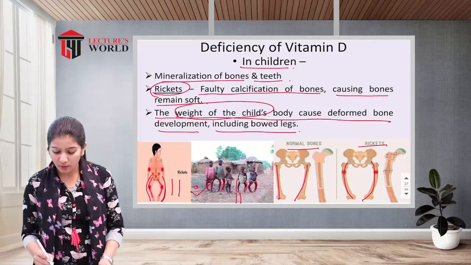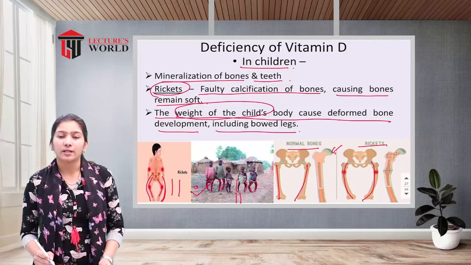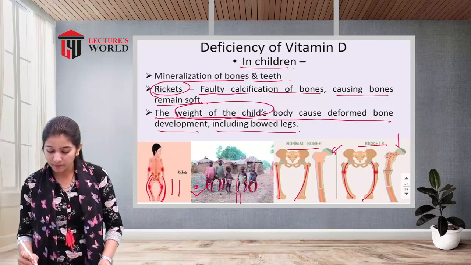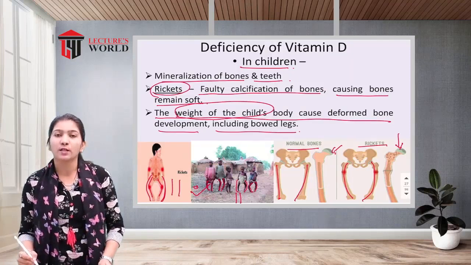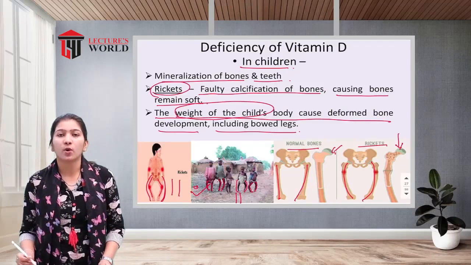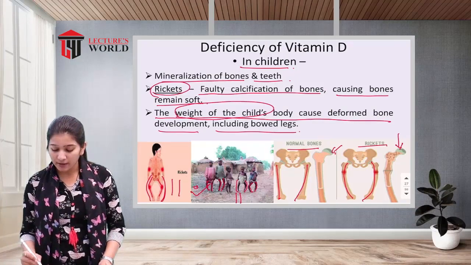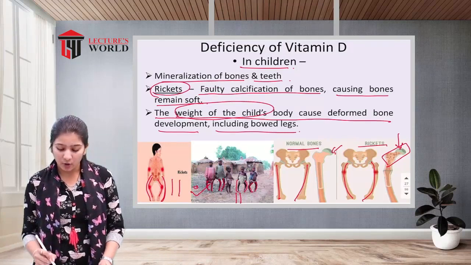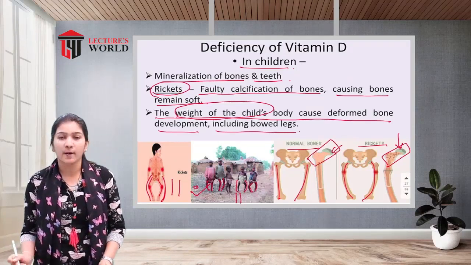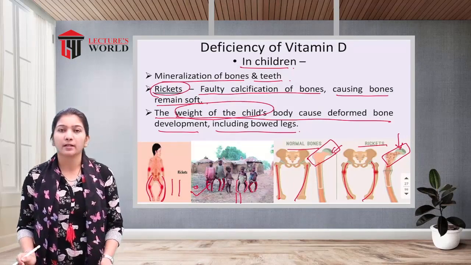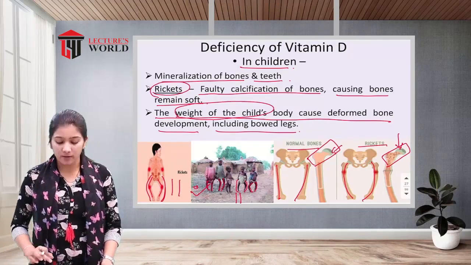And you can see the structure over here. You can see there is proper mineralization, there is no faulty calcification of the bones. But over here you can see small pores, which is softening of the bone because of faulty calcification. There is not a proper amount of calcium and phosphorus in the bone. In the normal bone there is a proper amount of calcium and phosphorus. So this is the deficiency of vitamin D in children, that is rickets.